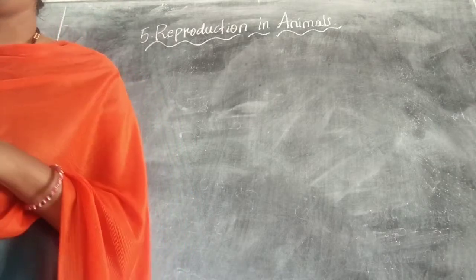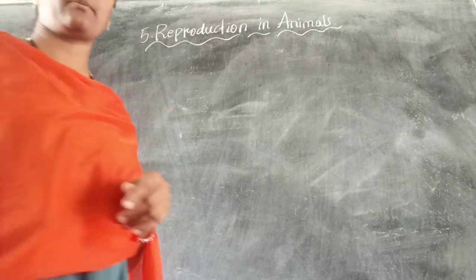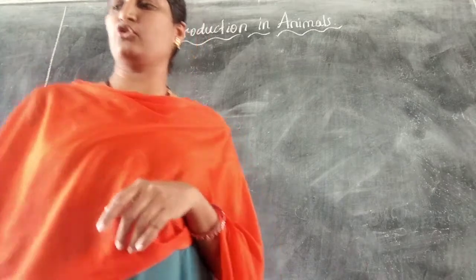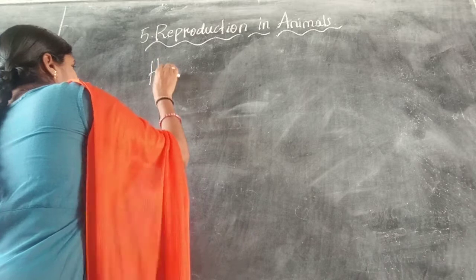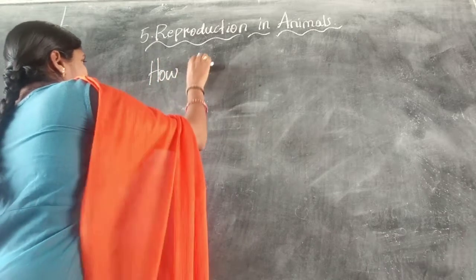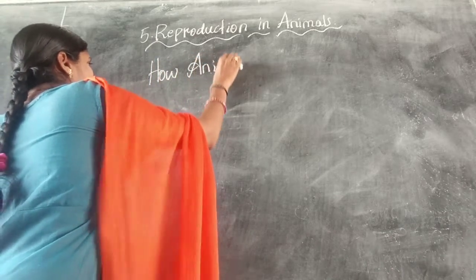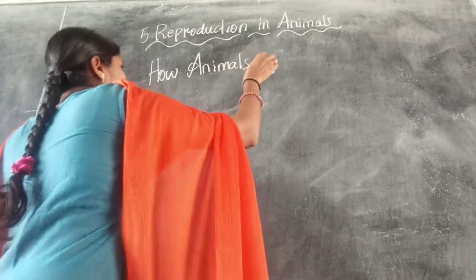Now let us discuss how animals reproduce.